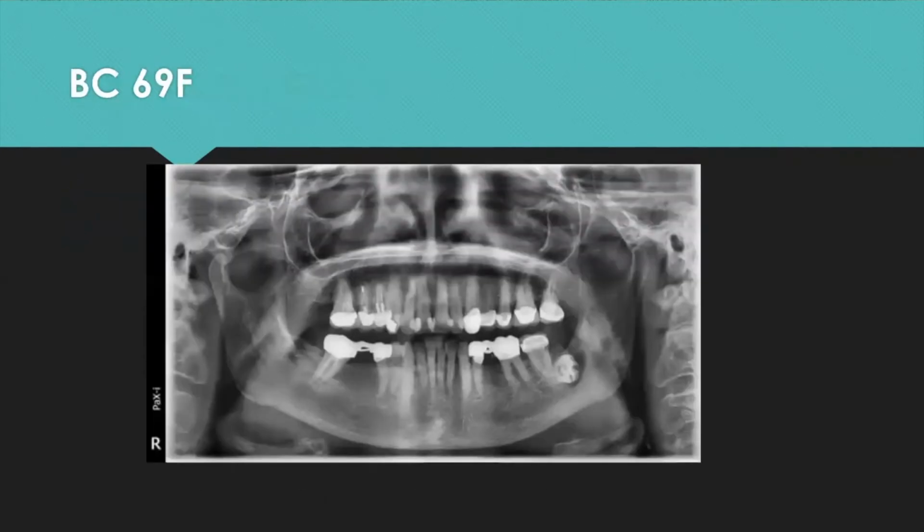This next patient is a 69-year-old female who I saw about a month or two ago, and she came in with a draining fistula in her lower left posterior mandible. When we took a pan, you could clearly see she has an impacted tooth number 17, which shows signs of resorption as well as a radiolucency around the crown of that impacted tooth.